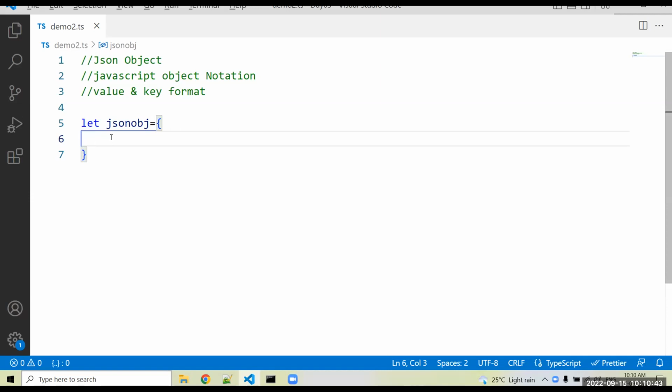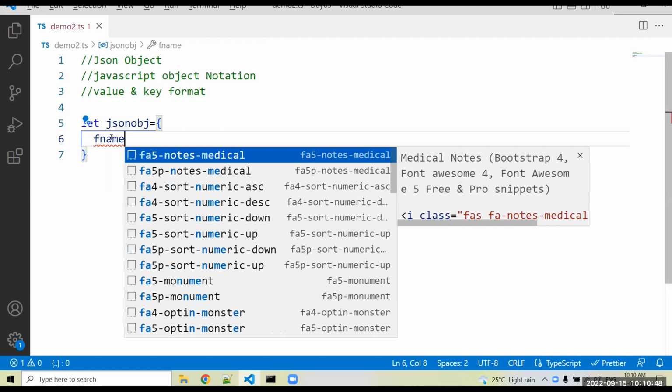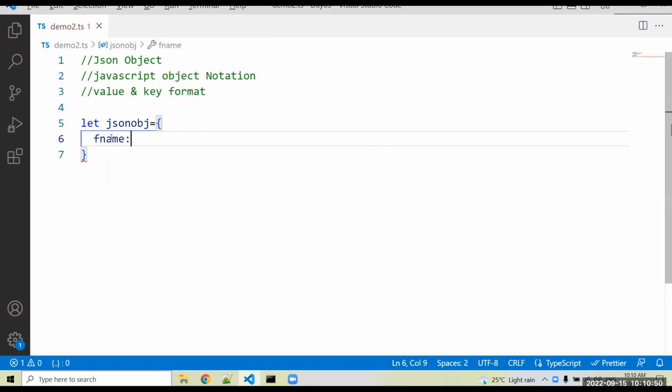So for example, here I mention the key name fname, colon. fname is your key name. After the colon, you can mention the data. For example, I write Sumit. It is string data, so I use a single quote. If you want to use double quotes, you can use them.